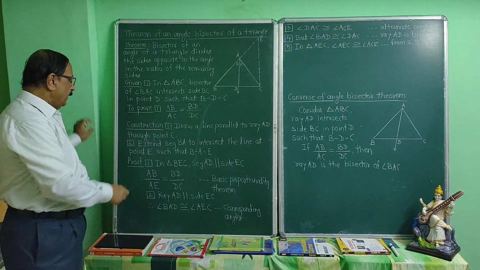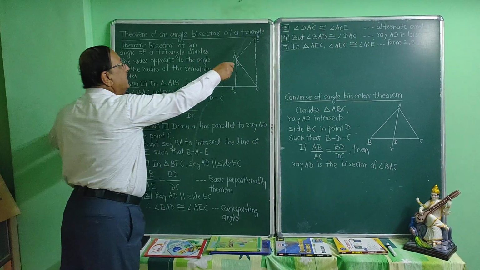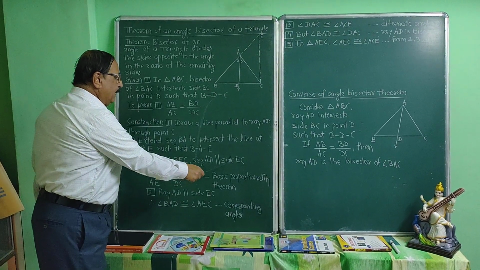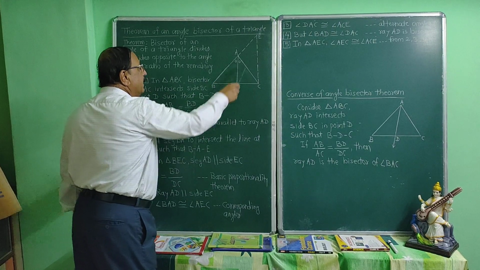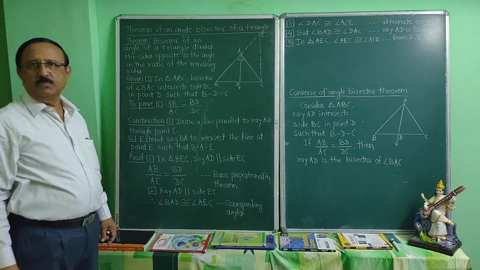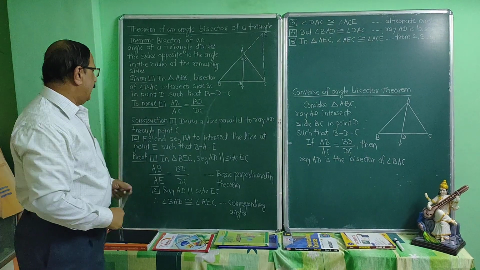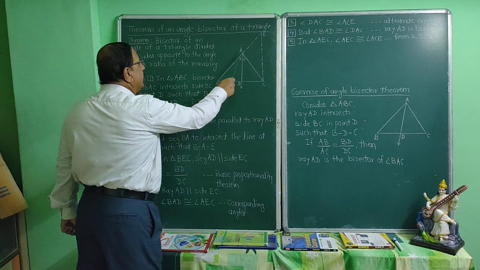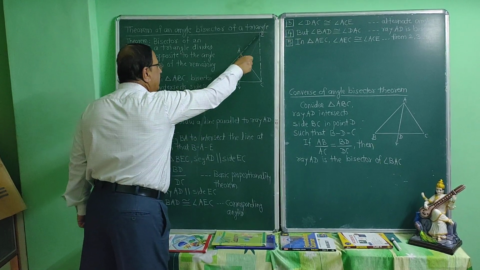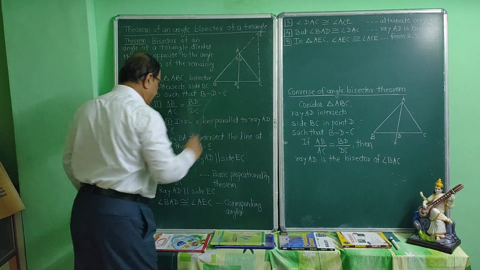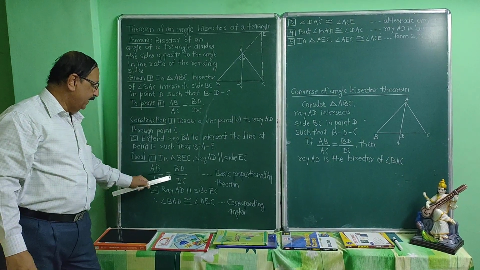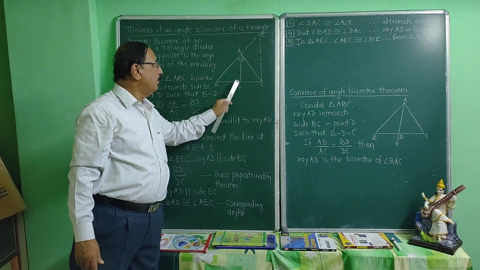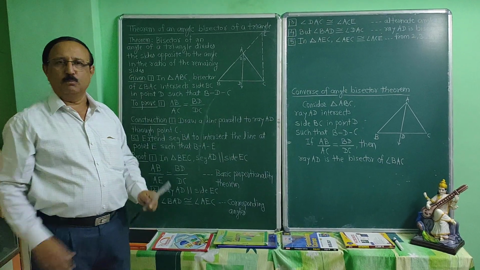You know that in triangle BEC, seg AD is parallel to side EC. This is given, and therefore by the basic proportionality theorem you know that AB upon AE is equal to BD upon DC. This is the basic proportionality theorem. Call this statement 1.